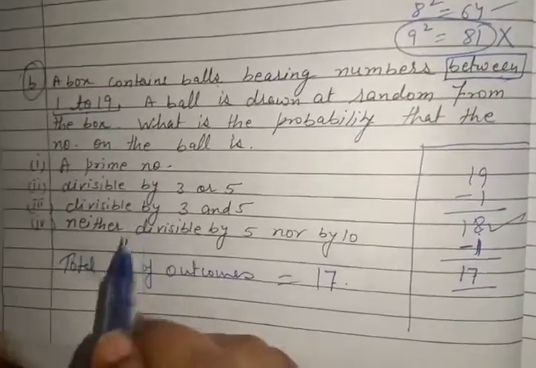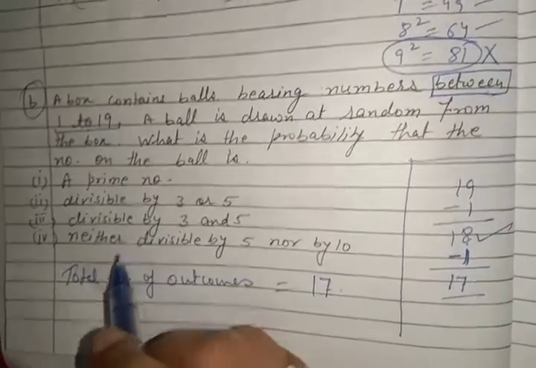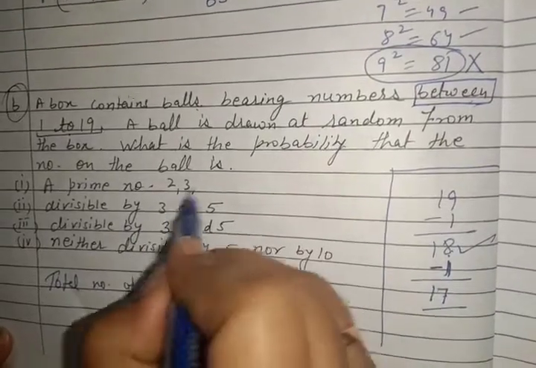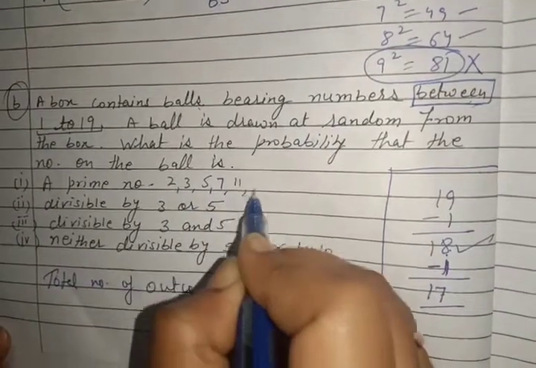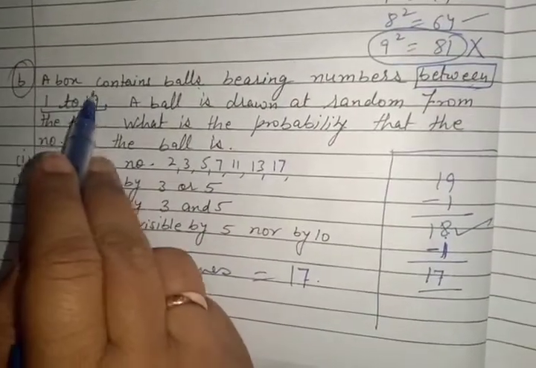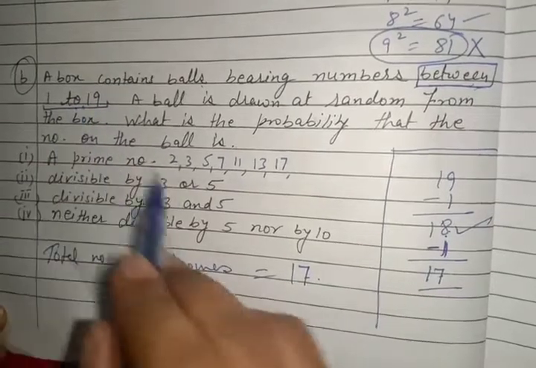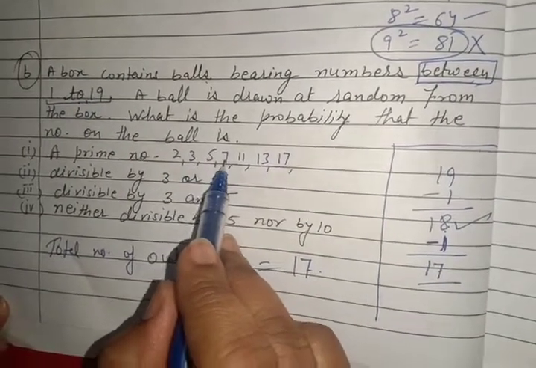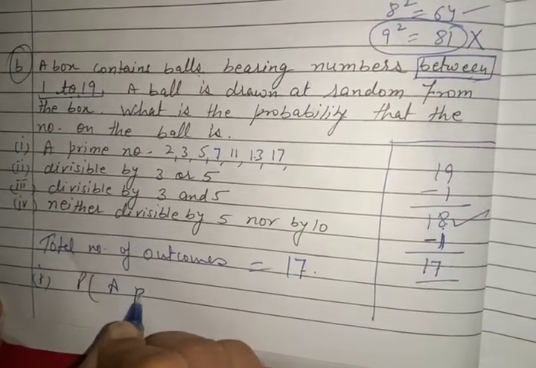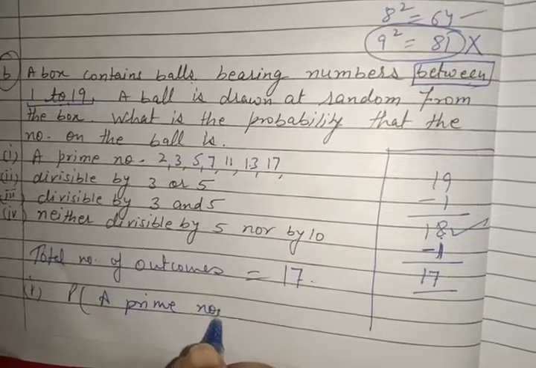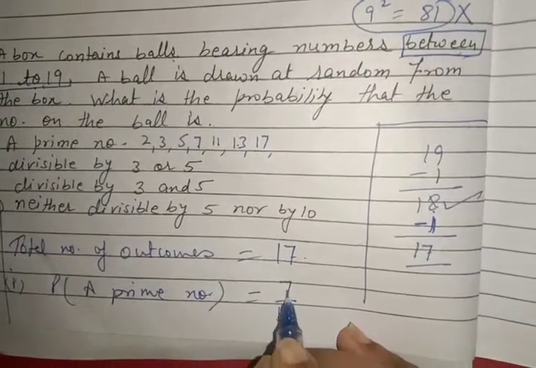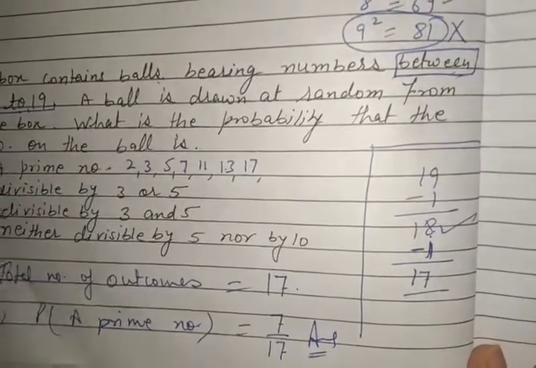Prime numbers you know, which do not come in any table. You can write prime numbers which have only 2 factors, 1 and itself: 2, 3, 5, 7, 11, 13, 17. Between is there, so you will not consider 19. So how many favorable? 1, 2, 3, 4, 5, 6, 7. First part answer: probability of a prime number is 7 upon 17. I hope this part is clear to you.